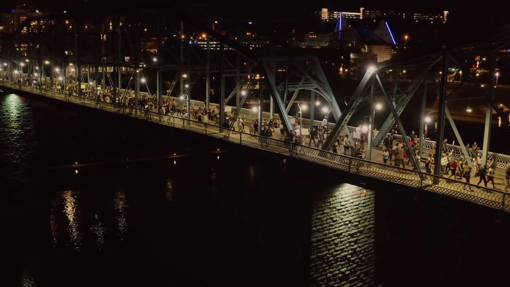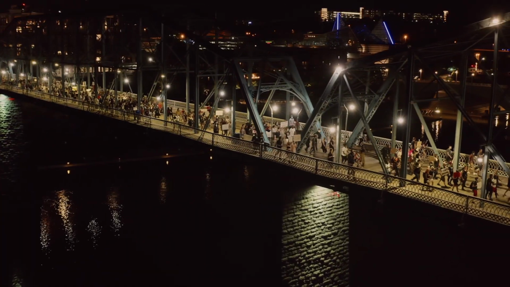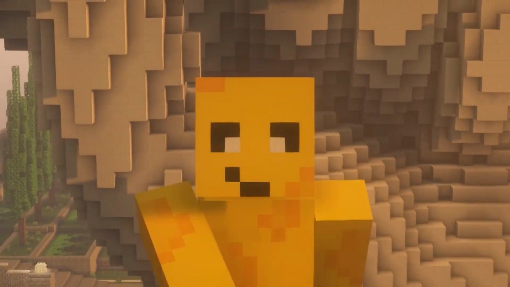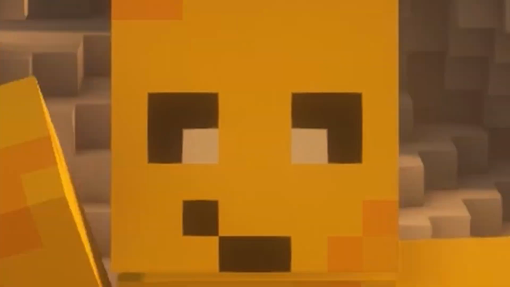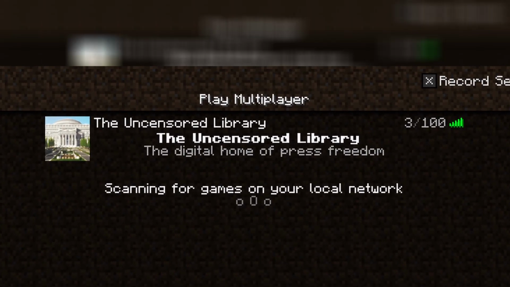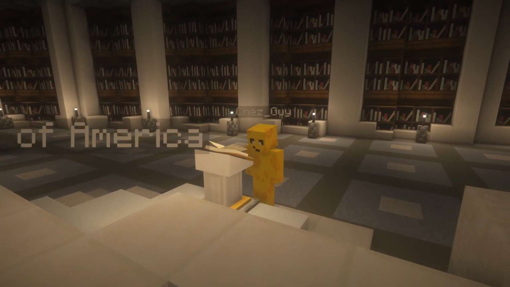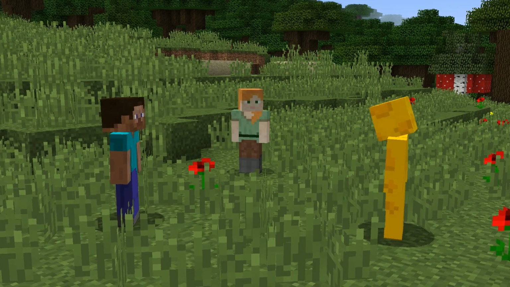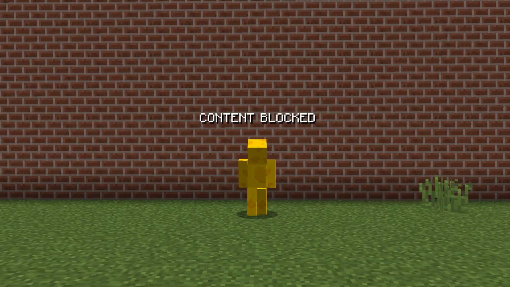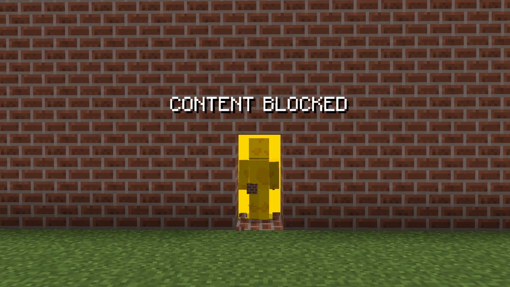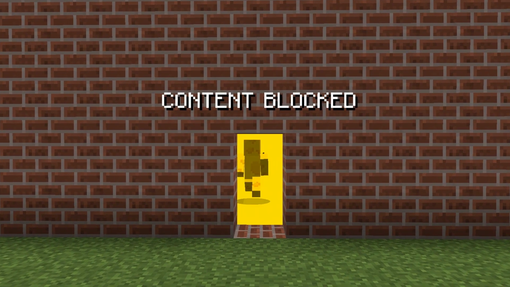However, we as a society should use our human right to freedom of speech to spread the word about these oppressive leaders and aid those who are trying to expose them. Now that you know almost everything about this project, I highly encourage you to log onto the server. I implore you, take a look around, read up about the country you live in, learn the truth, and tell as many people as you can about this server. You have the right as a human being to speak your mind without suppression from anyone, so go ahead and do it.